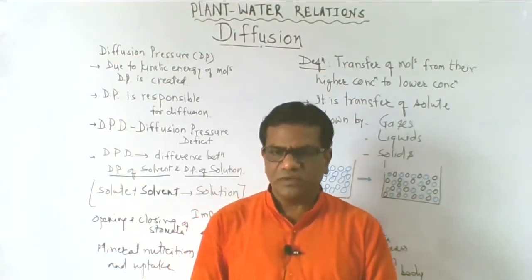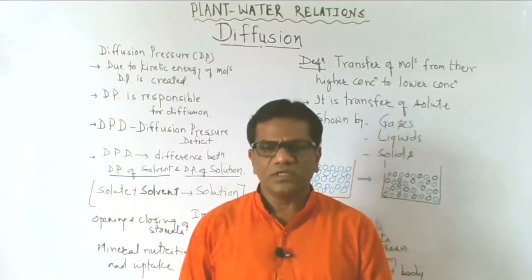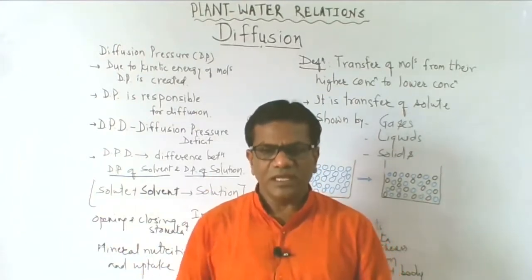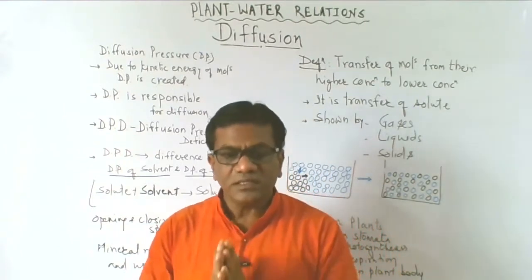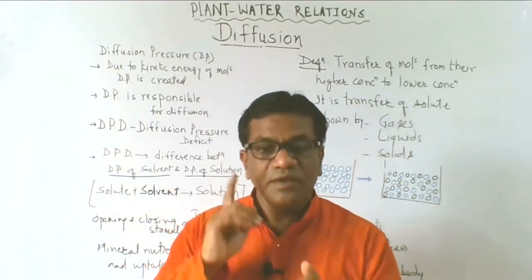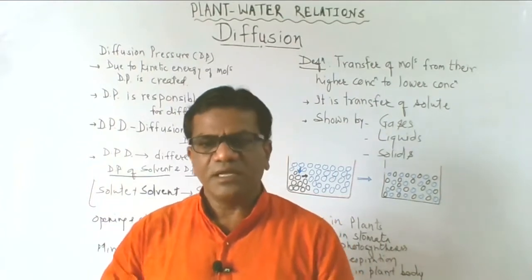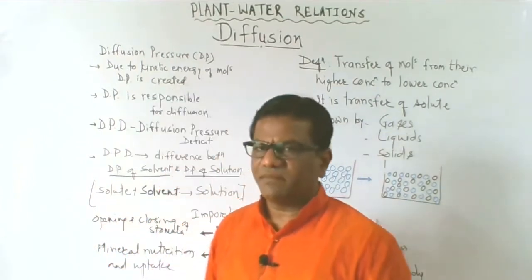So in the air around us and in any type of solution, any type of solvent also, even a pure solvent like distilled water, there are water molecules, and when there are molecules, there is diffusion pressure. Diffusion may not be present, but diffusion pressure is definitely present.